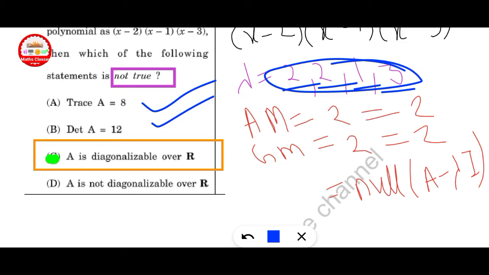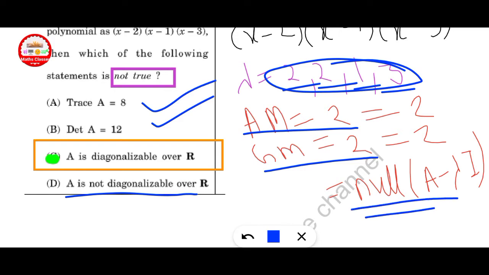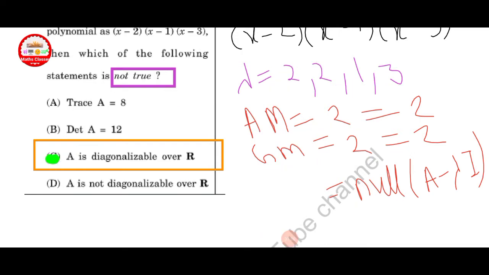This is also correct. This is not diagonalizable over R. Here AM is equal to 2 and GM is equal to 2. How to find GM is equal to 2? Nullity of A minus lambda I. Finally we get 2 and AM is equal to GM. Then it is diagonalizable. Here all eigenvalues are real, so it is diagonalizable over real numbers.